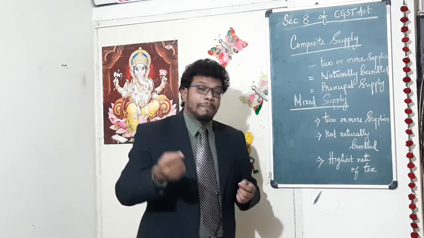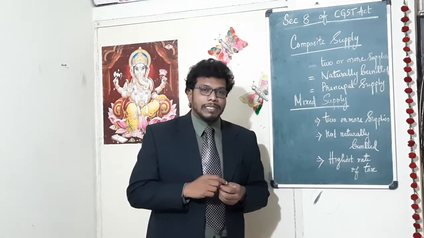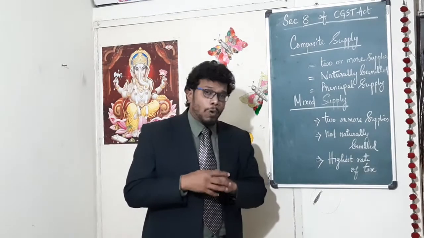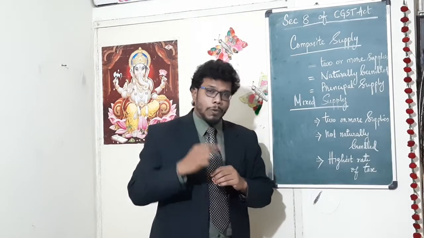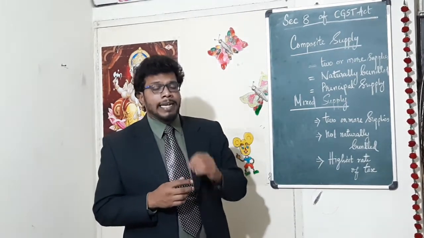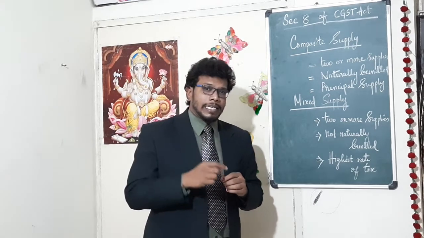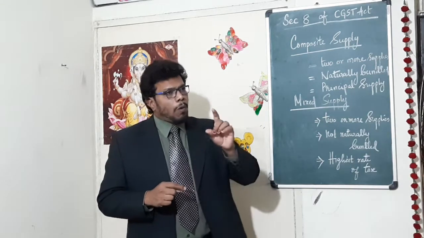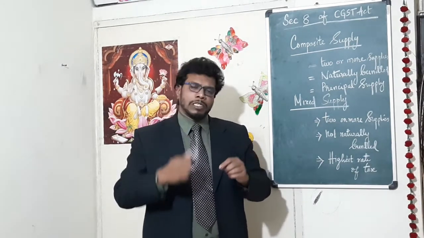Say, for example, works contract services. Section 2 subsection 119 of the CGST Act defines the term works contract. The works contract comes under composite supply.